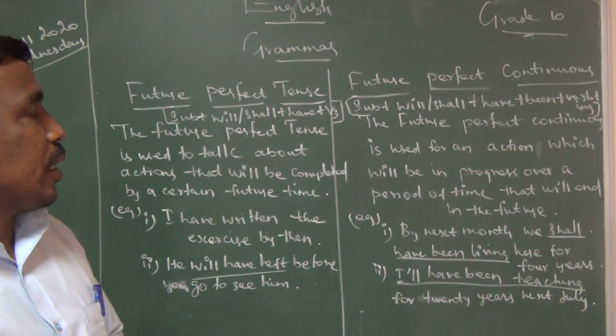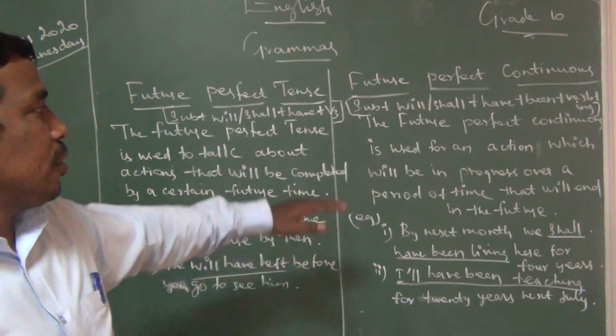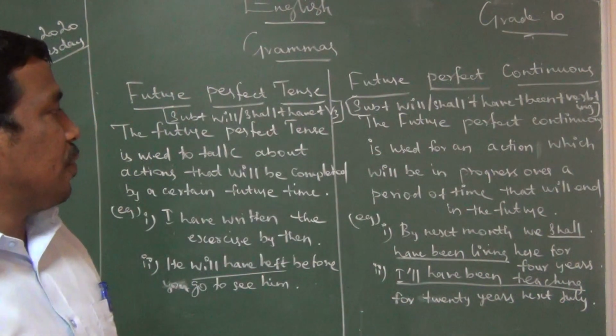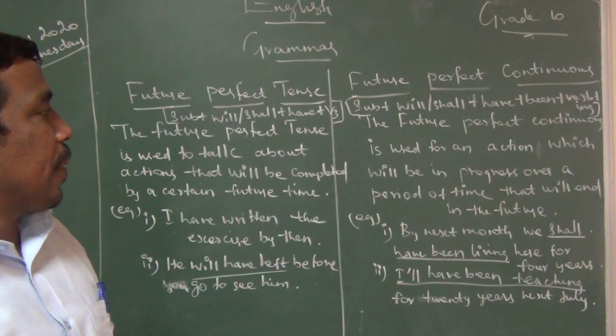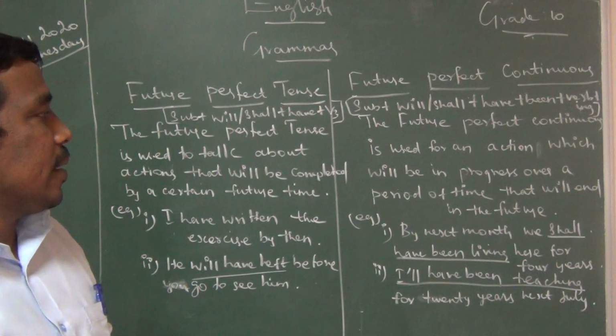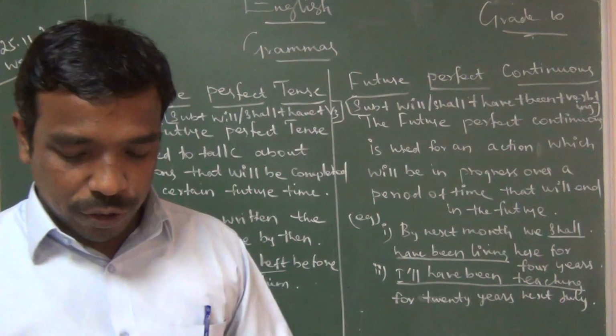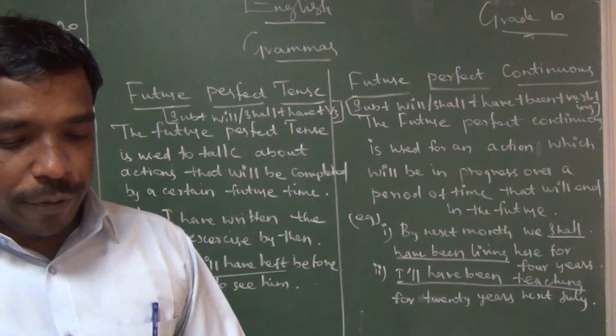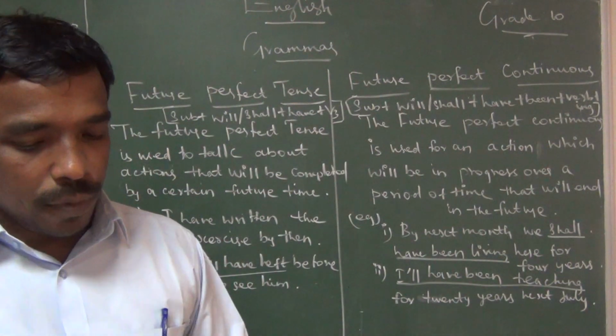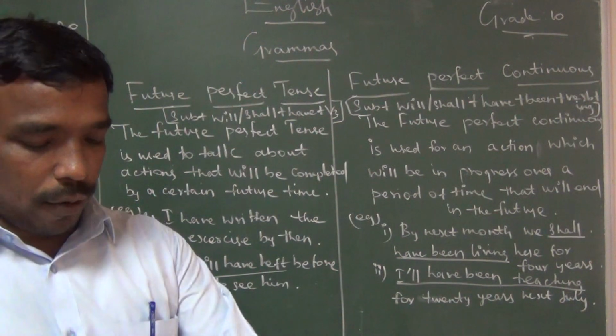The future perfect continuous is used for an action which will be in progress over a period of time that will end in the future. Write fast and take your textbook.